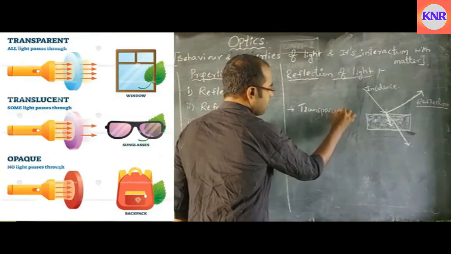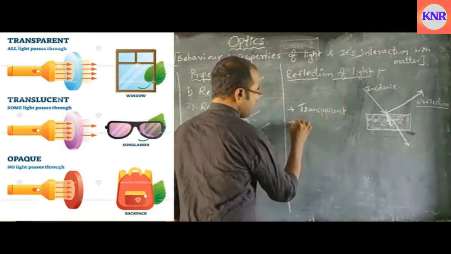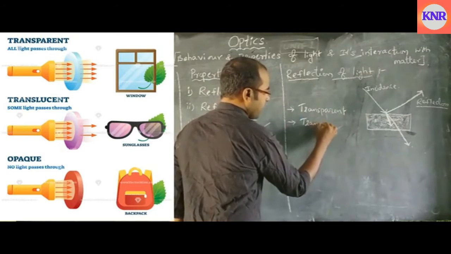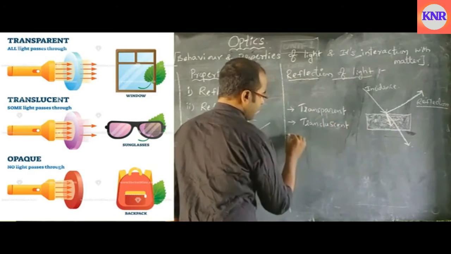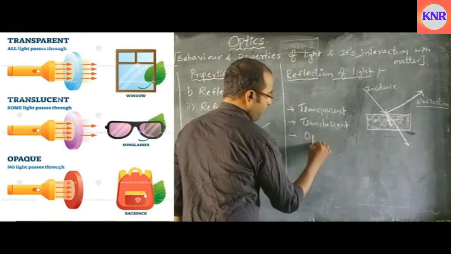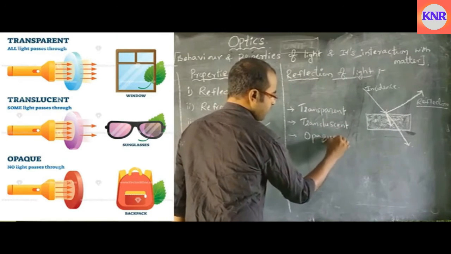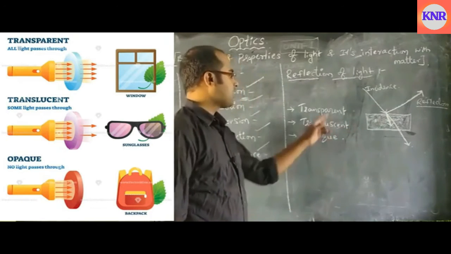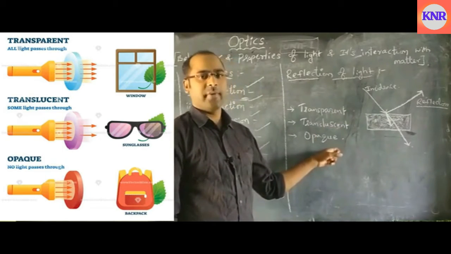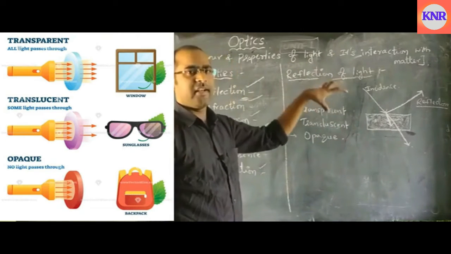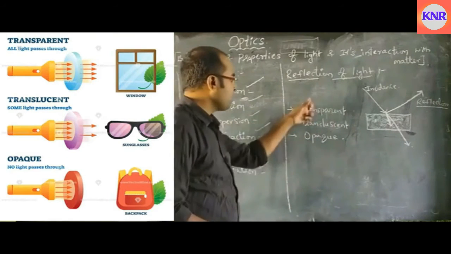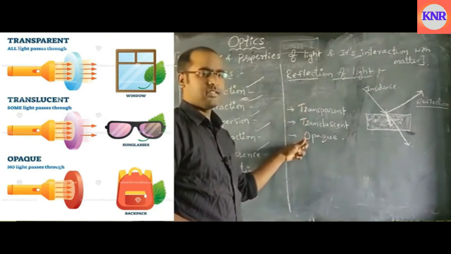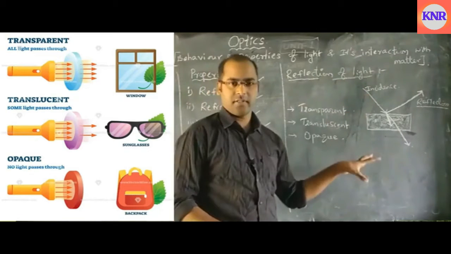transparent materials, translucent materials, and next, opaque materials. Transparent materials, translucent materials, opaque materials. That means the objects which are present around us are classified into mainly these three types based on the light transparency.